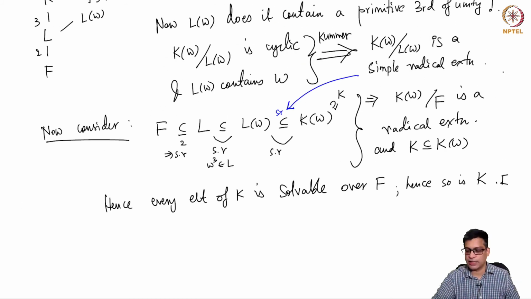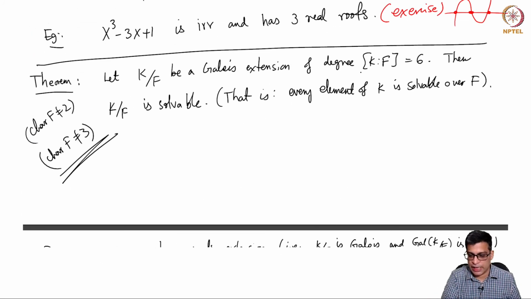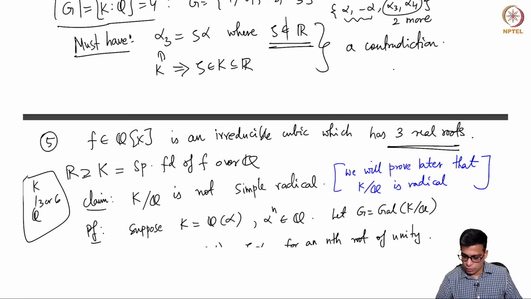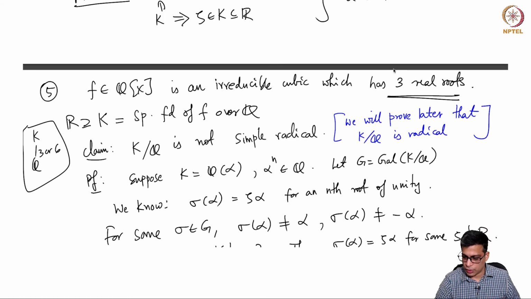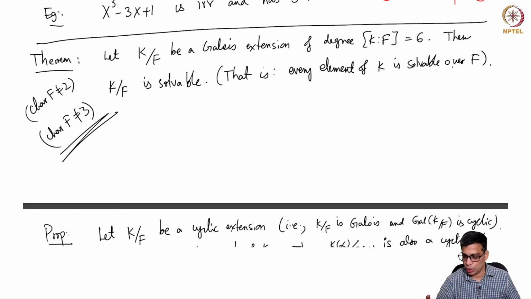So this completes the proof of the theorem which we started with today, that if k over f is a Galois extension of degree 6, then k over f is solvable. I may have said something wrong: it is not necessarily radical, it is solvable. Okay. So it need not be radical in general, however, it is solvable as we showed here.